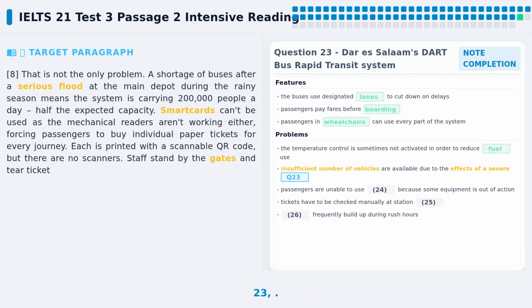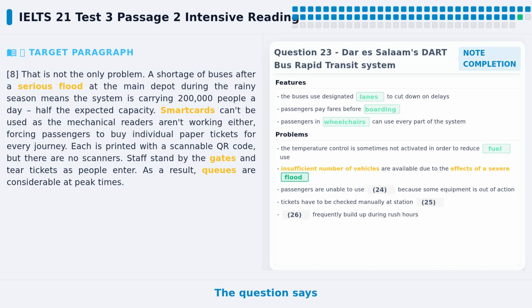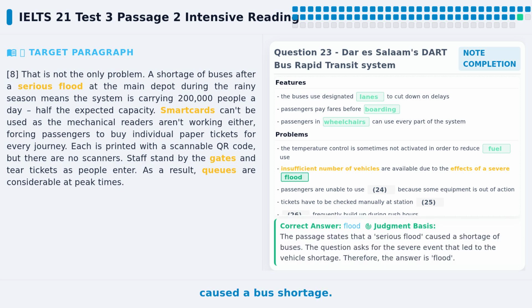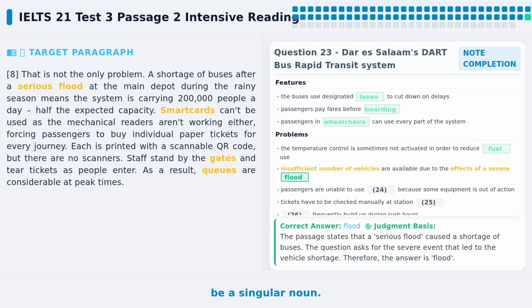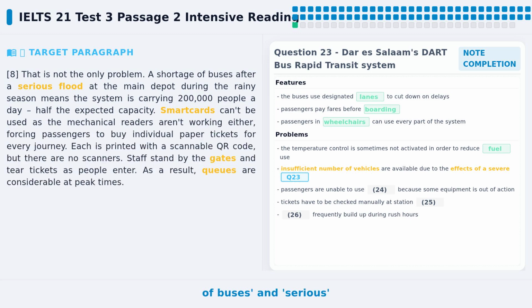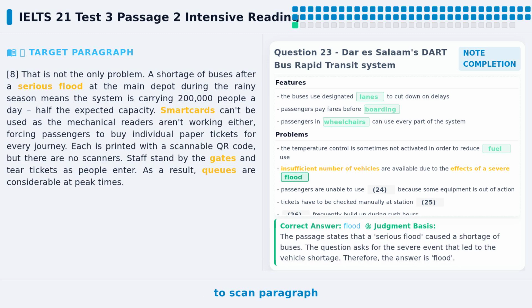Let's look at question 23. The question says a serious what caused a bus shortage. Please pause the video and think about it first. Before the blank, we see a serious, so the answer must be a singular noun. The clue words are shortage of buses and serious. We use shortage of buses and serious as landmark words to scan paragraph 8.